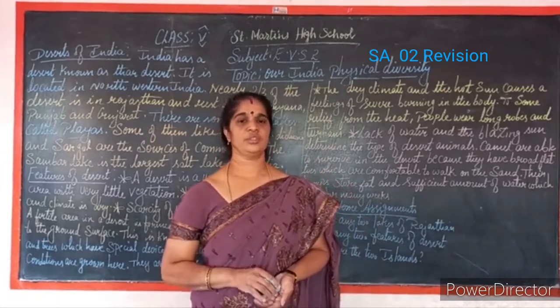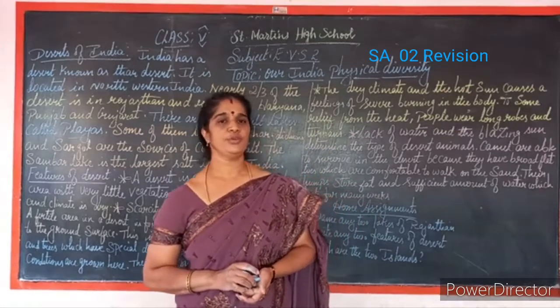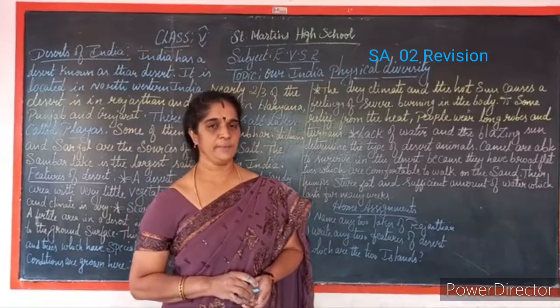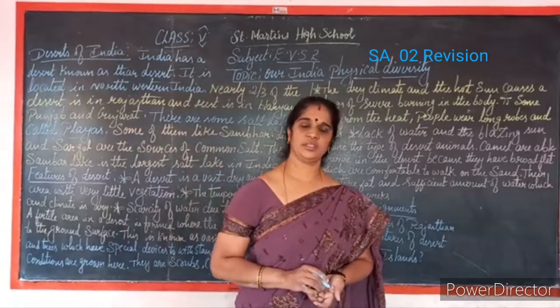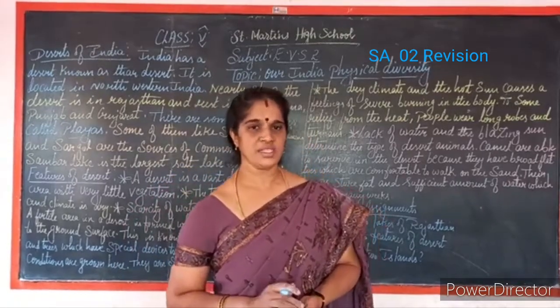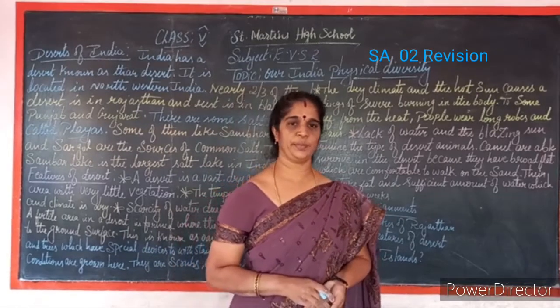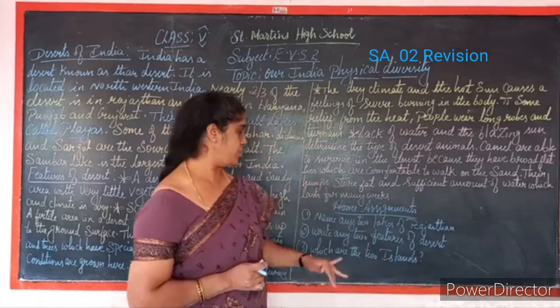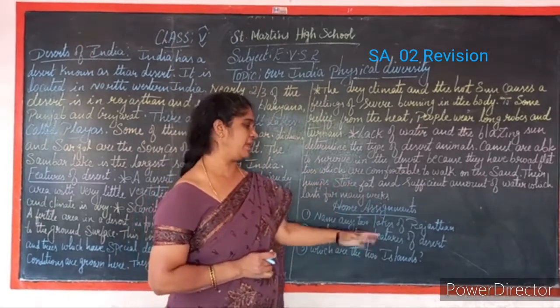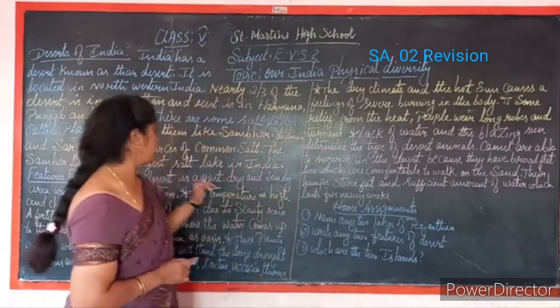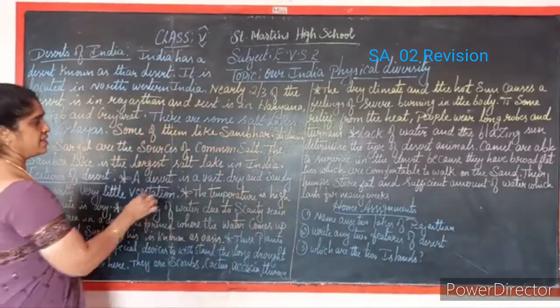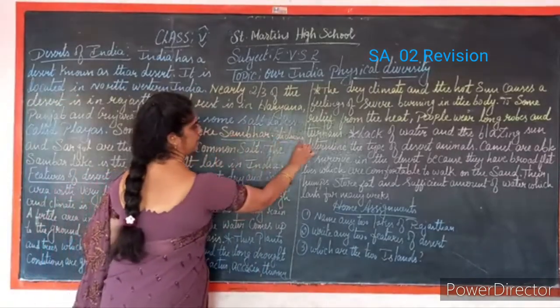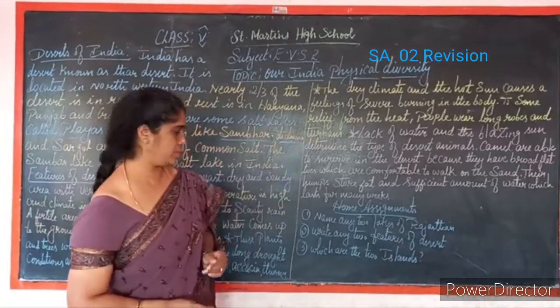So this is about today's class, children. A few home assignments will be given. That home assignment should be written in your homework book. Class work should be written in your 200 pages book, and you have to submit it to the school, children. For today's class, name any two lakes of Rajasthan. The answer is here itself. You can write Sambar Lake and Didwana.